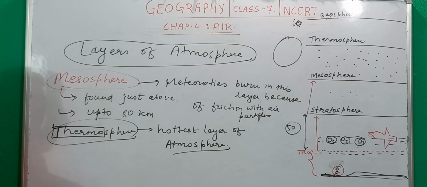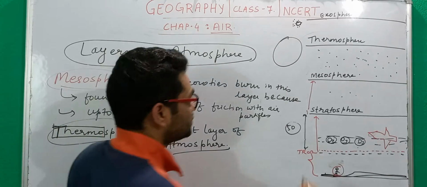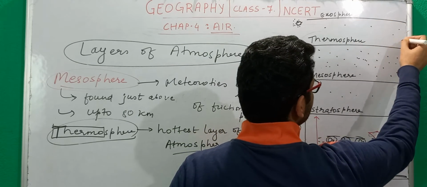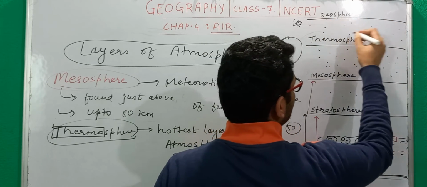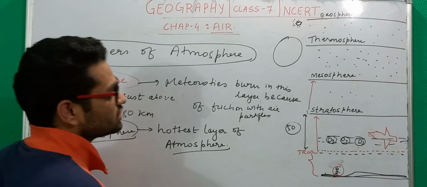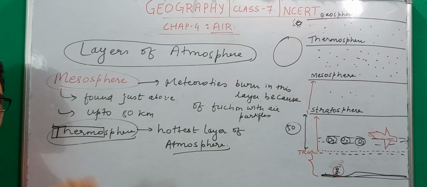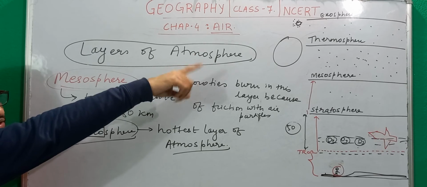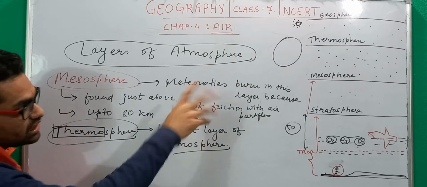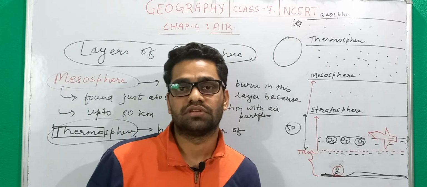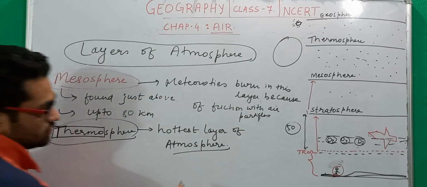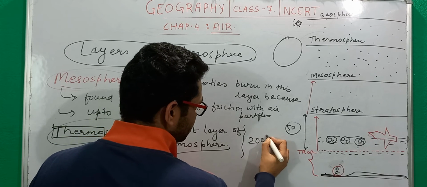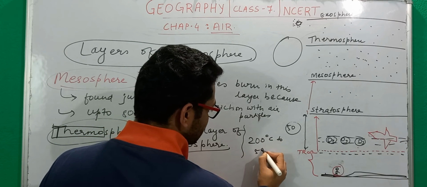And why is it the hottest layer of atmosphere? The reason being, it has a very low concentration of air particles, and in this layer you will find that the most intense sun rays, for example X-rays, enter into this layer, and because of those rays the air particles there get intensely heated, and because they do not collide with each other, because of the very low concentration, the temperature goes from 200 degrees Celsius to 500 degrees Celsius.